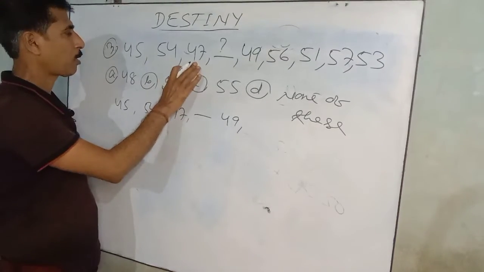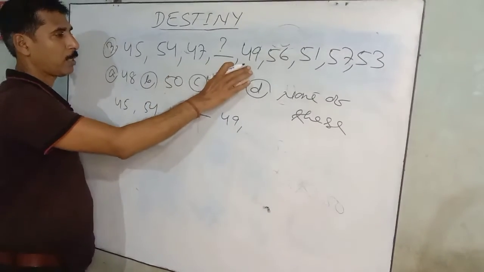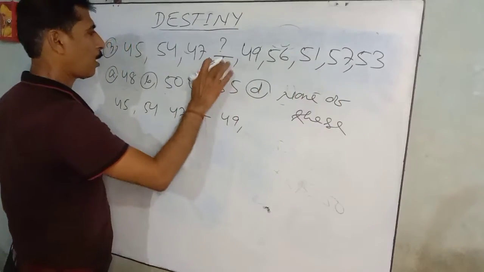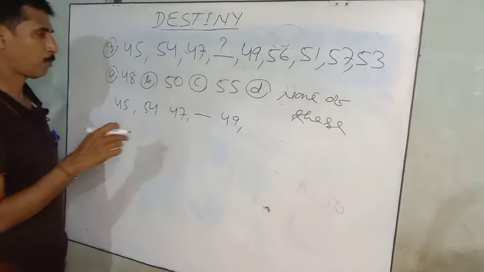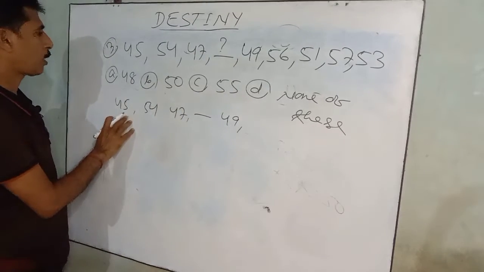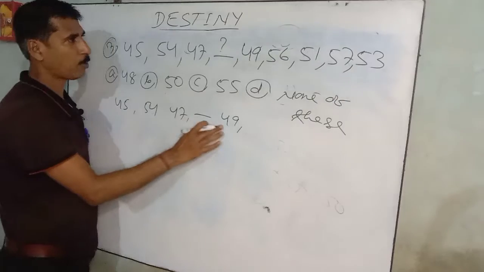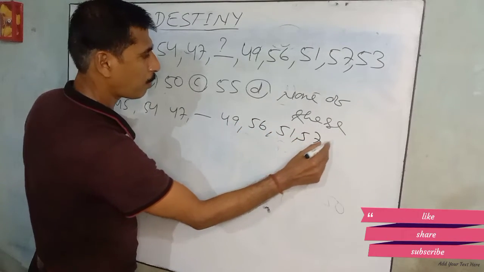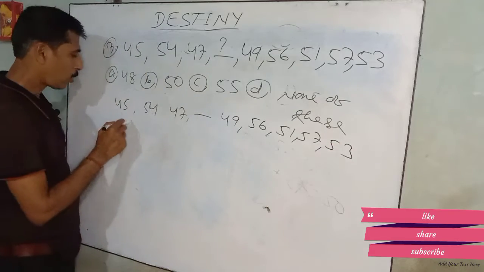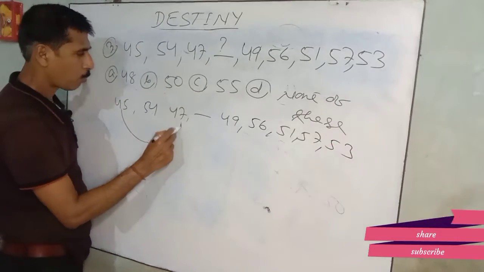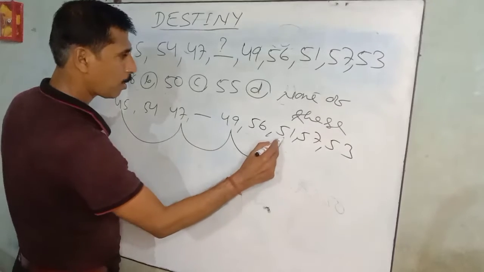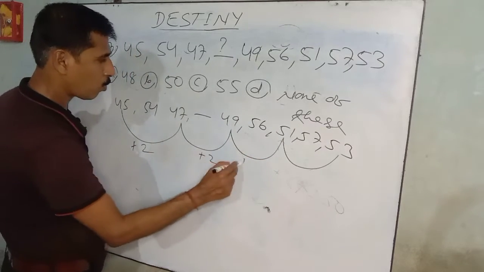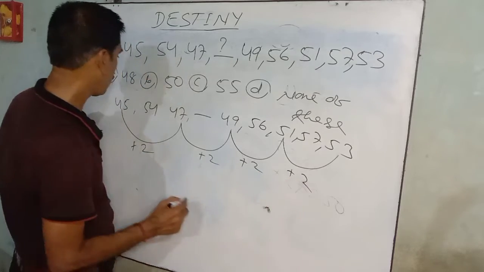Next, 45, 54, 47, 49, 56, 51, 57, 53. How to know these numbers? Take one after another: 45, 47, 49, 51, 53 means plus 2, plus 2, plus 2, plus 2.